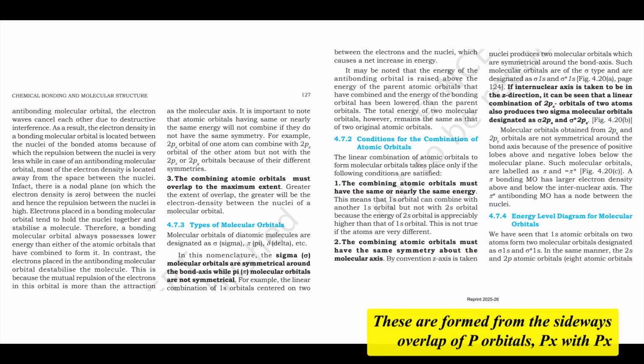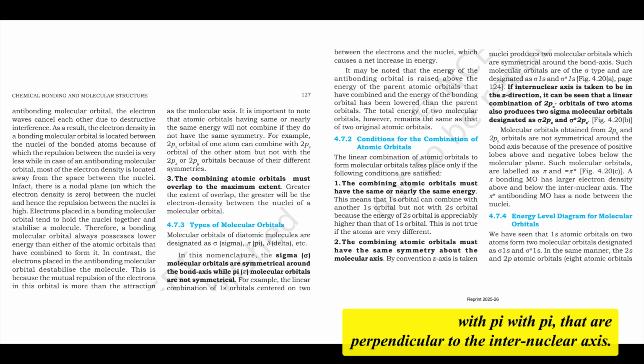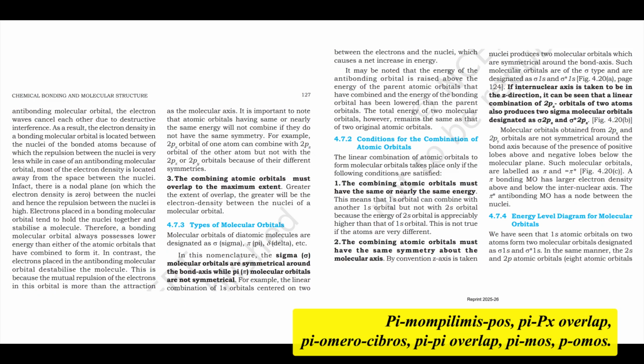Pi MOs are formed from the sideways overlap of p orbitals, px with px or py with py, that are perpendicular to the internuclear axis. Pi px, px overlap gives pi MOs, and py, py overlap gives pi MOs.